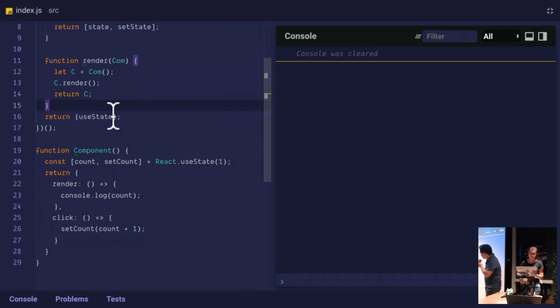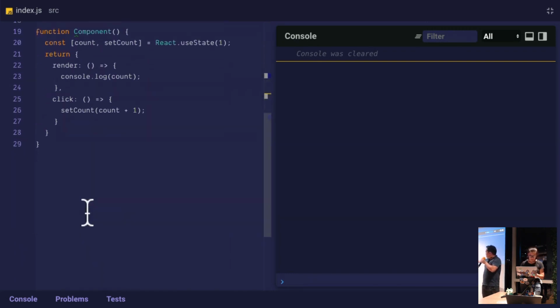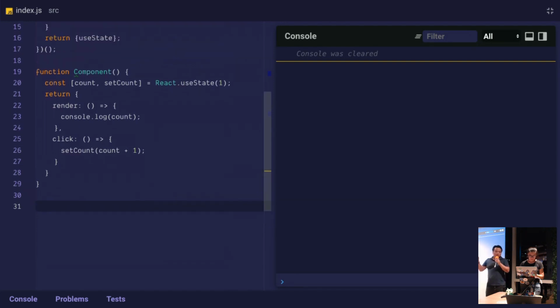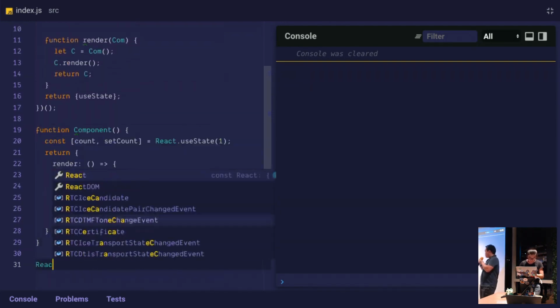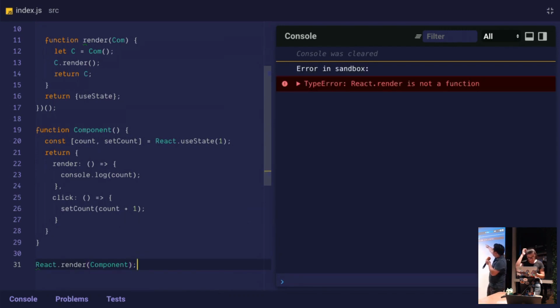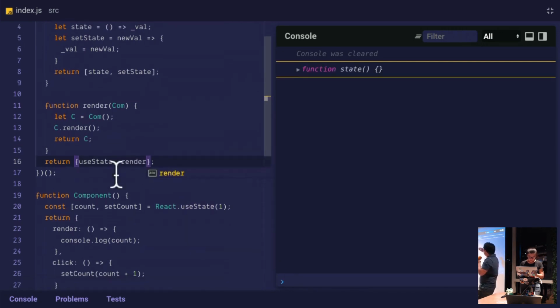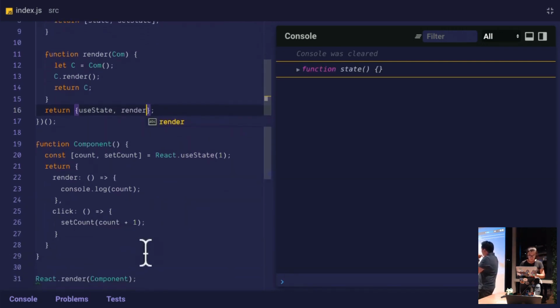Did we delete it already? Yeah, we did. Okay, so let's just go all the way to the bottom, right? And now we'll actually use what we just wrote. We'll write React.render component. Okay, so we'll see something showing up on the screen. React.render is not a function, so we need to expose render on that object. Cool. So we start to see the getter on the screen.